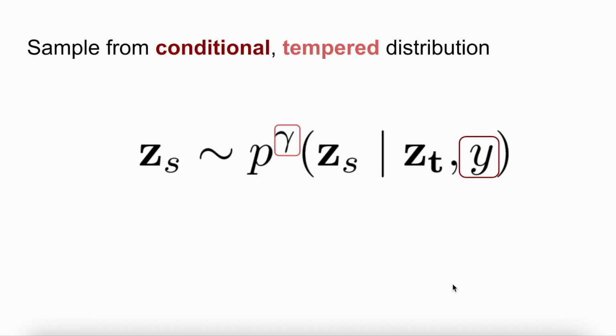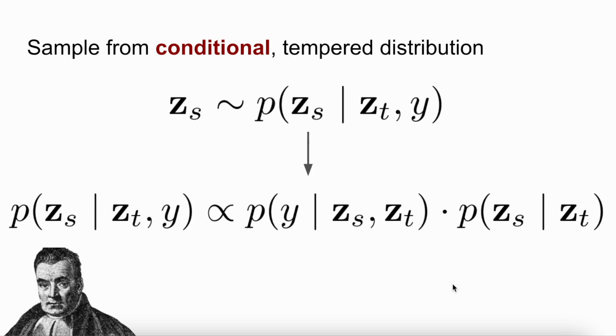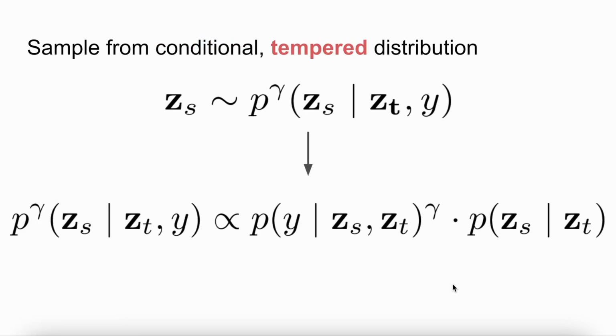We begin with some background on guidance and how it is implemented in the continuous domain. To make things concrete, we state that the goal of controlled generation is that samples be drawn from the following conditional and tempered distribution. Using Bayes' rule, we see that the conditional distribution is proportional to the product of an unconditional denoising distribution, i.e. the second term on the right, and a class probability given noisy latent vectors. We can tune this distribution using a temperature parameter, gamma, that controls how closely we focus in on the class